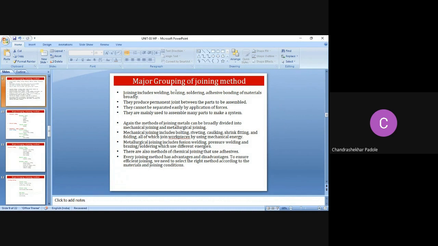Again, the methods of joining metal can be broadly divided into mechanical joint and metallurgical joint. So mechanical joint and metallurgical joint are the two broad classifications. What is included in mechanical joint? Mechanical joint includes bolting, riveting, caulking, shrink fitting and folding.